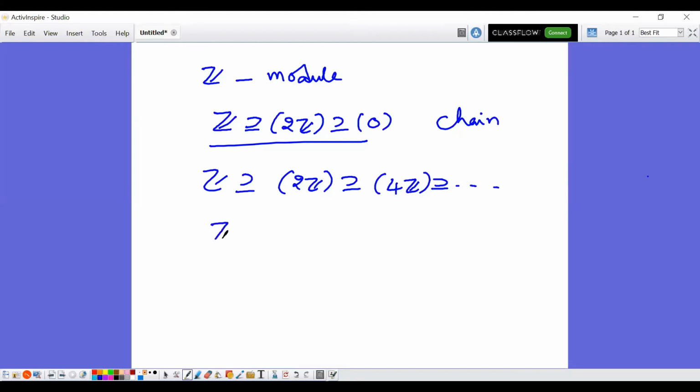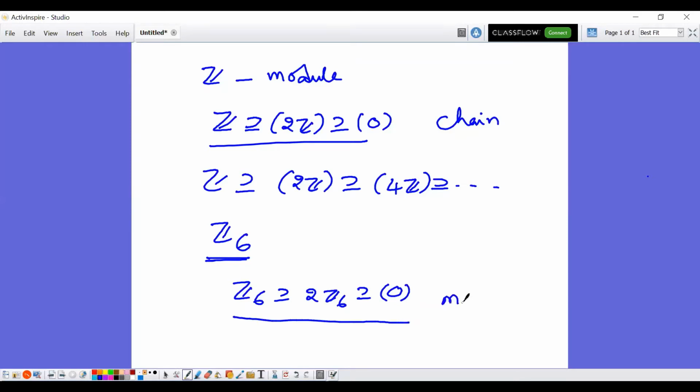For example, take Z6. In Z6, you can consider Z6, then 2 times Z6, that means all multiples of 2, then 0. So in between these, you cannot put any other submodule. Therefore, this is a maximal chain.